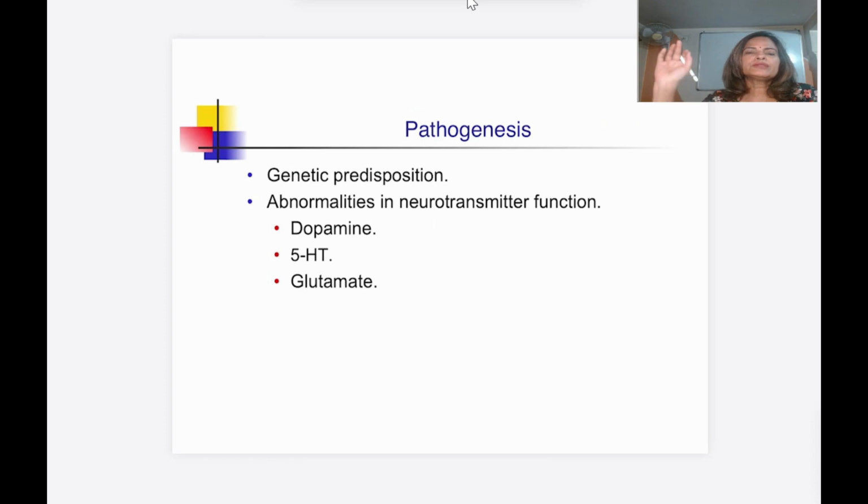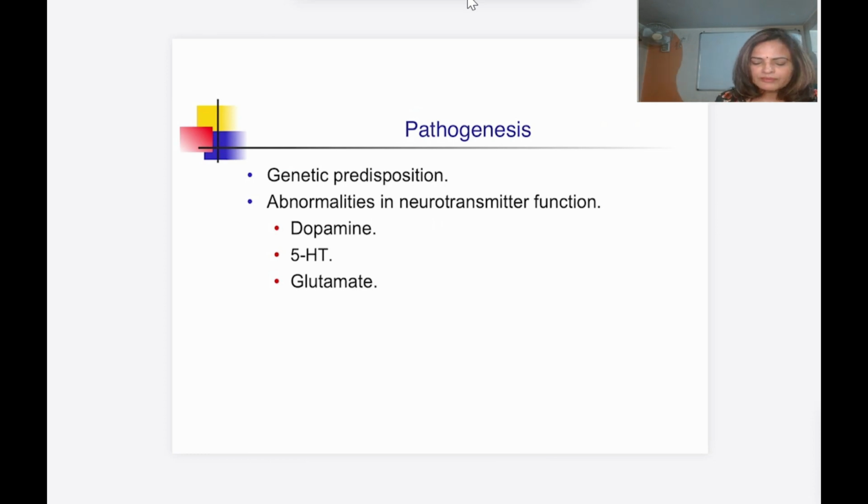What is the important pathogenesis? How this disease started is still not clear. There are a few hypotheses on the basis of which we can explain the pathophysiology of schizophrenia. As such there is no drug which can cure this disease; it only gives symptomatic treatment.